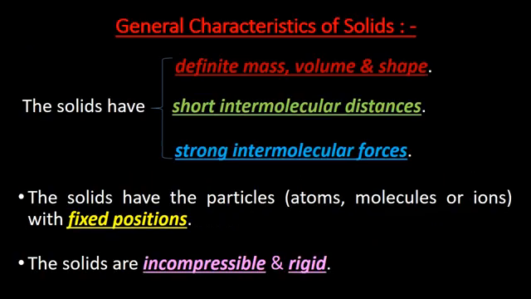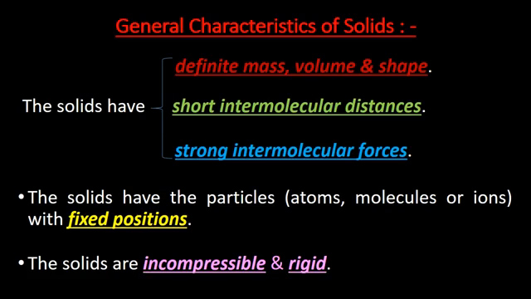Okay, let us discuss general characteristics of solids. The solids have definite mass, definite volume and definite shape. The solids have short intermolecular distances. That means between the particles the distances are very short.